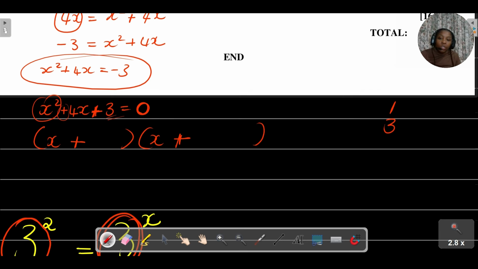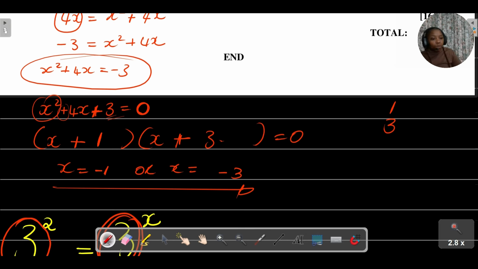Okay, then from those factors, it doesn't really matter because both the signs are the same. This is equal to 0. Therefore, x is equal to -1 or x is equal to -3. All right, and we are done.